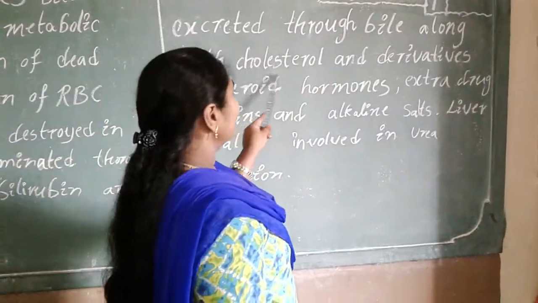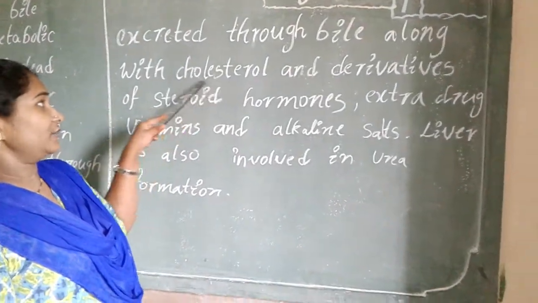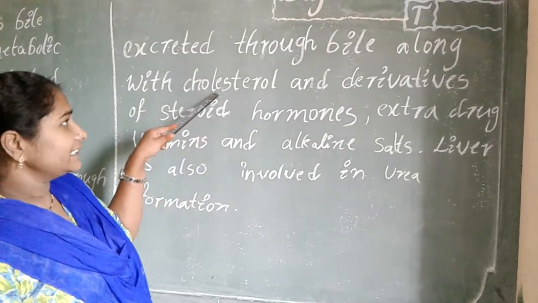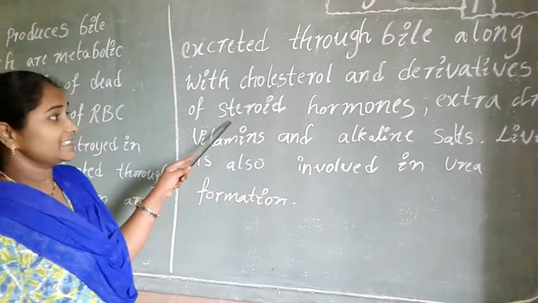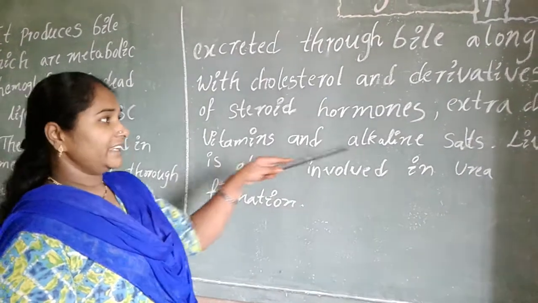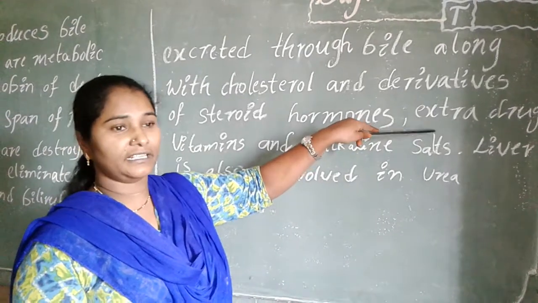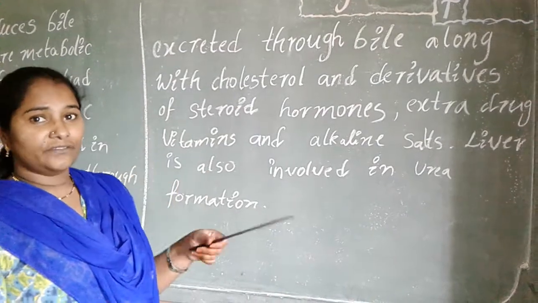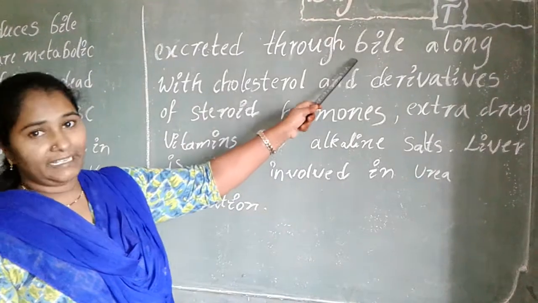Along with these, cholesterol, which is unwanted fat deposited in the body, is also eliminated by the bile, and so are derivatives of cholesterol such as steroids, hormones, extra drugs and vitamins. If you take 60 mg of a drug, only 20 mg is useful to your body; the remaining is waste, which is eliminated in the bile.